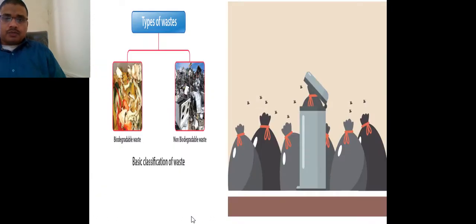There are two types of waste, as already told in the previous slide. Wastes can be recycled, or they are non-biodegradable wastes, and there is also a kind of biodegradable wastage, as is clearly shown here.